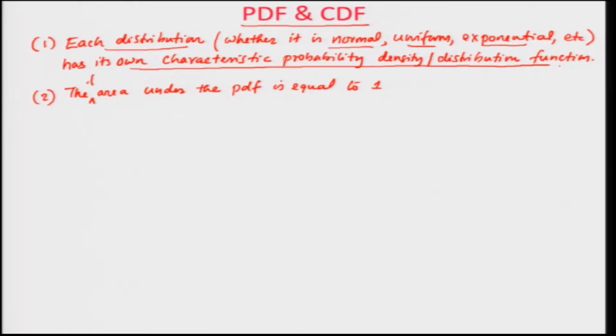The total area under the PDF is equal to 1.